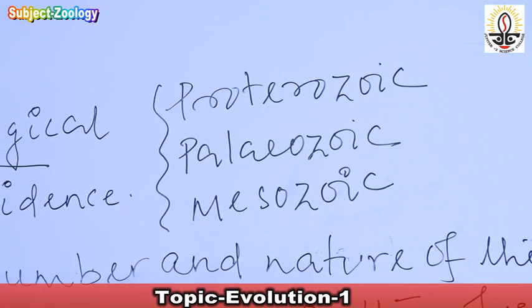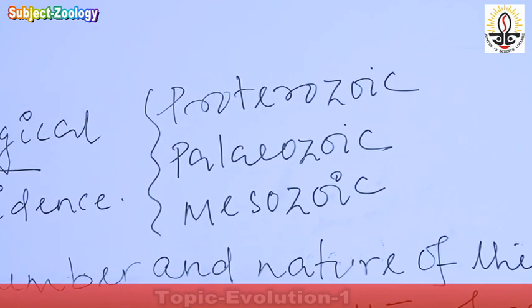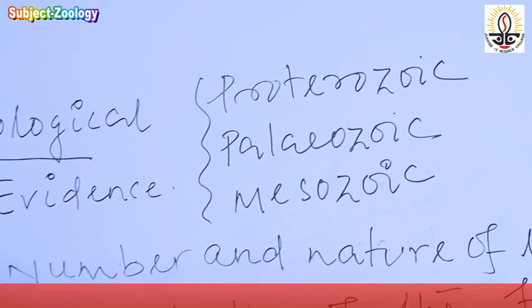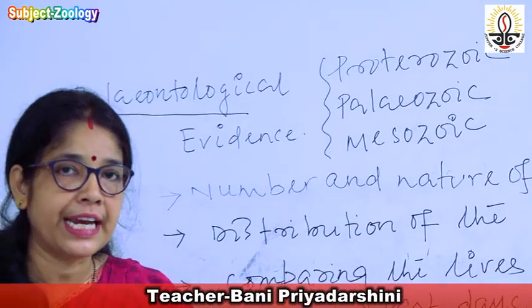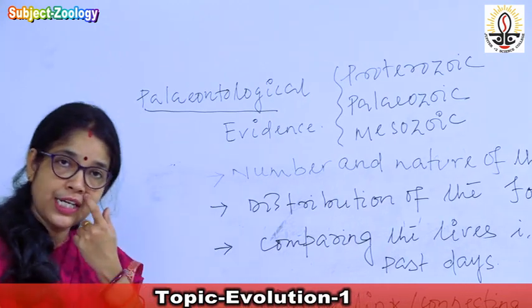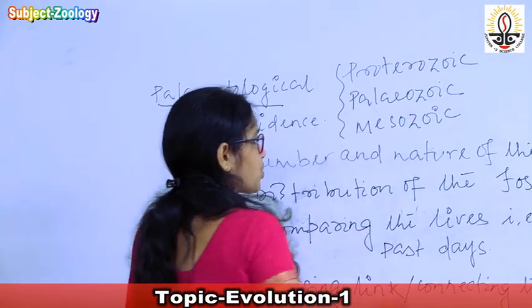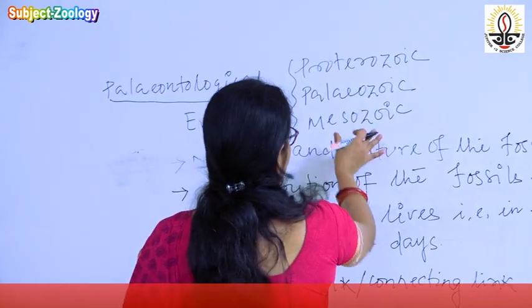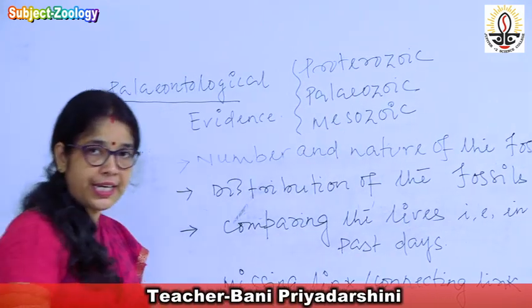So what are the eras? When we are comparing the rocks collected from different eras, some are from the Proterozoic, some from the Paleozoic, and some from the Mesozoic.